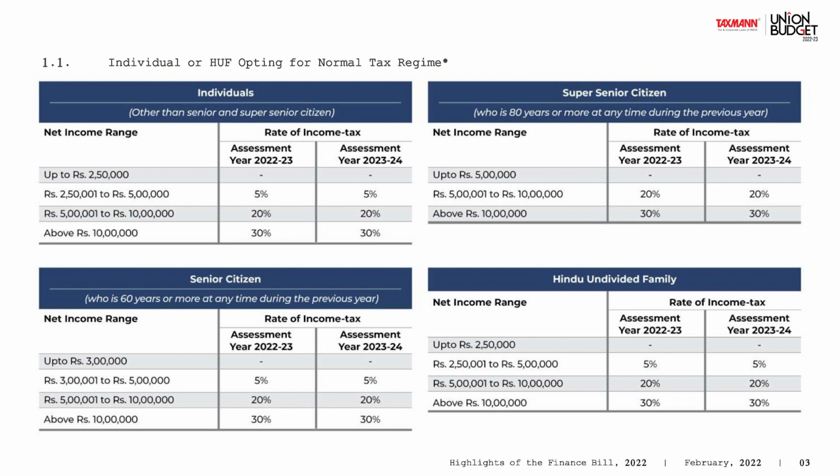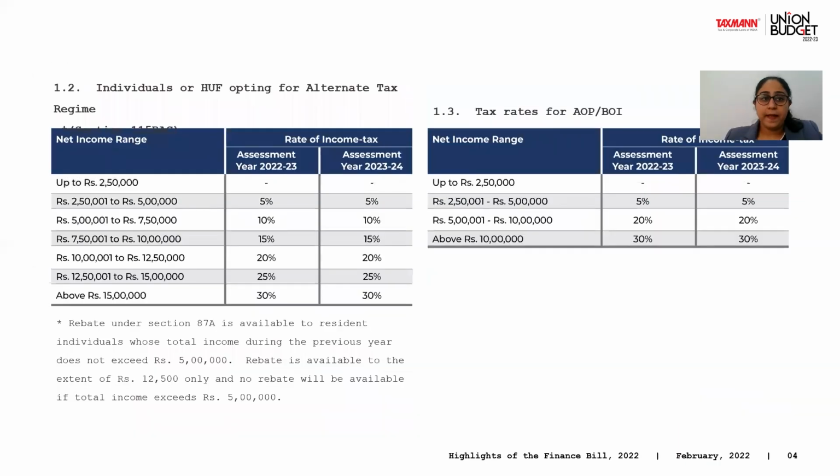And super senior citizens, who are again 80 years or more, will be taxed at nothing up to 5 lakhs, 5 lakh to 10 lakh at 20%, and above 10 lakh at 30%. So you'll see there is no change in the tax rate for individuals or HUF.